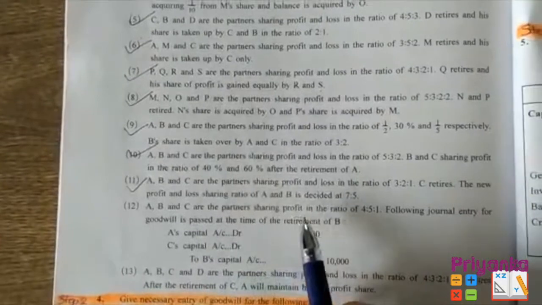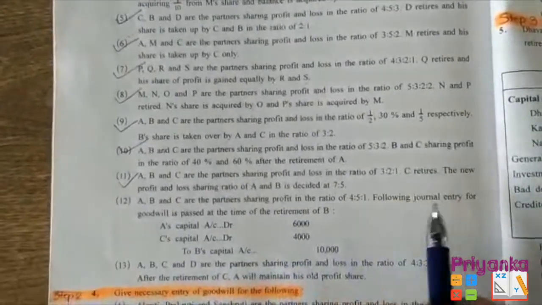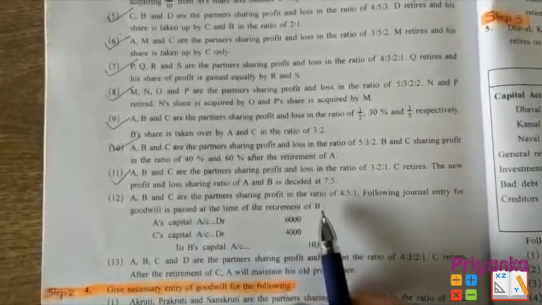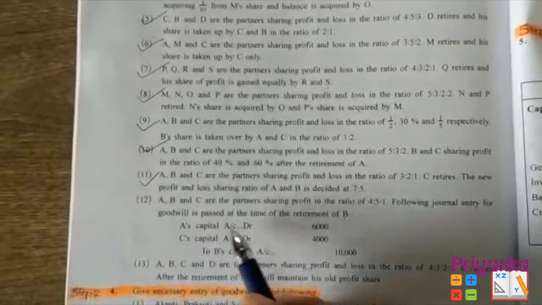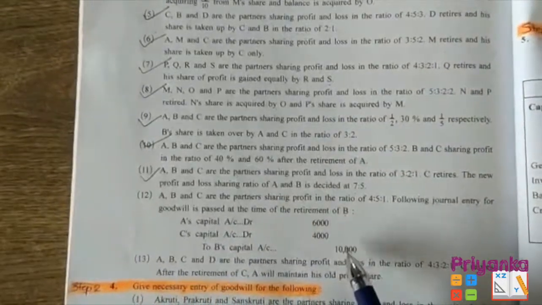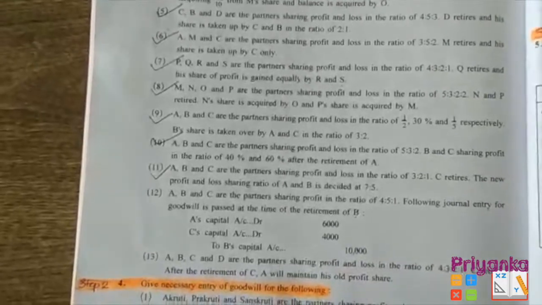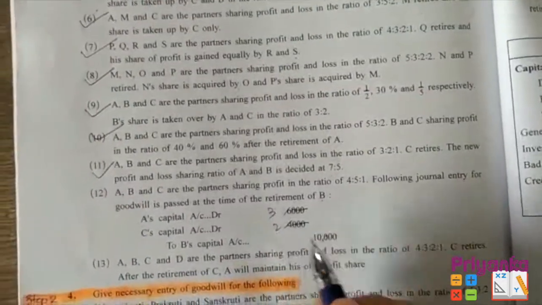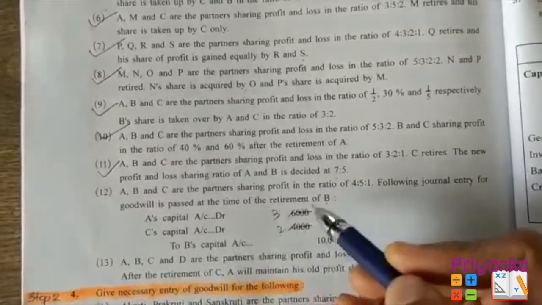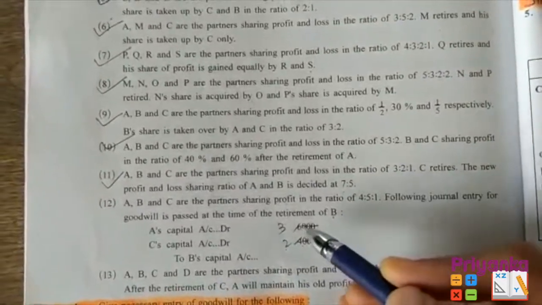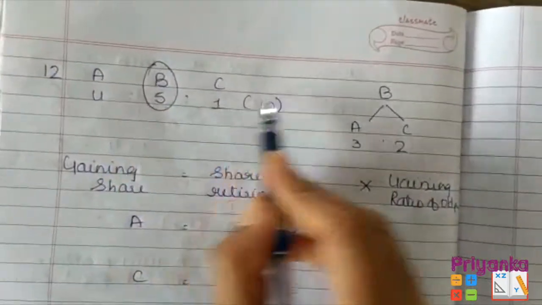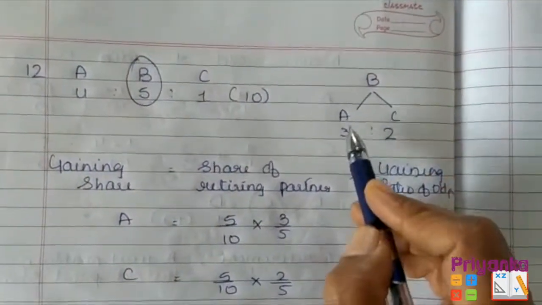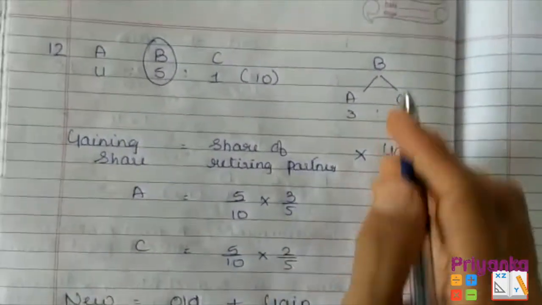A, B and C are the partners sharing profit in the ratio 4:1. The following journal entry for goodwill is passed at the time of retirement of B. Now here A, B, C old ratio is given 4:1, but by looking at the journal entry, B is retiring and the part of B is getting by A and C in the ratio of, by cutting this ratio, because here B is retiring and A and C is acquiring the part of B, just cut the 0, 2 3s and 2 2s, you will get the ratio of 3:2. Here I wrote all the information with the partners ratio and B's part of share, A and C is acquiring 3:2 part from the B.